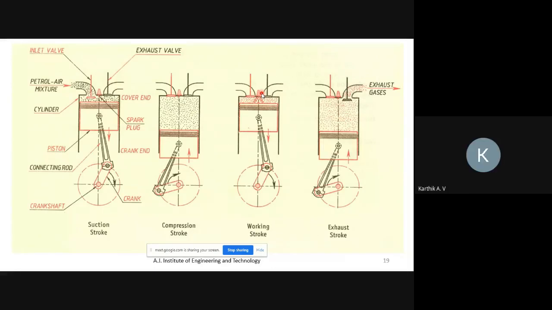Next, Aditya GV. Yes, sir. Can you explain the exhaust stroke? The piston moves upward, from bottom to top.